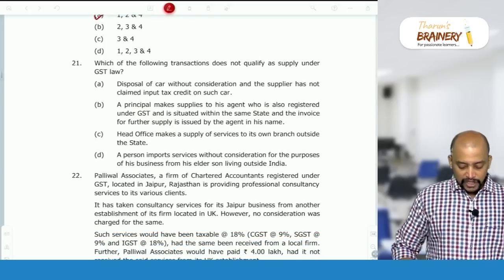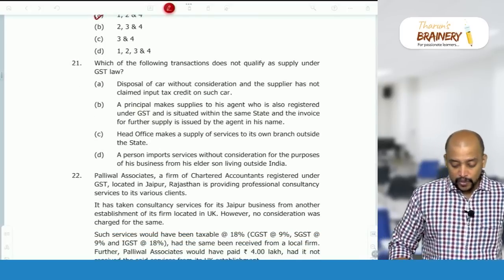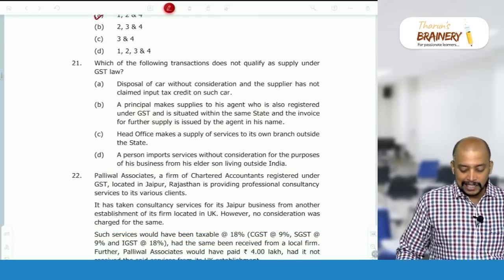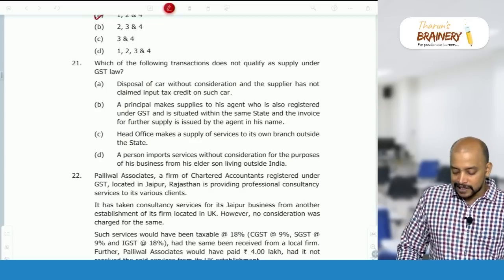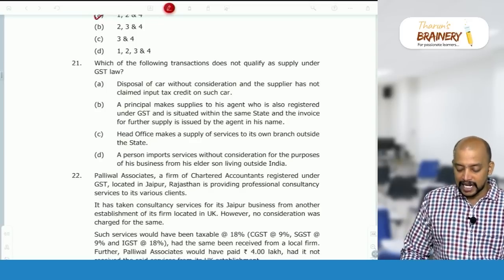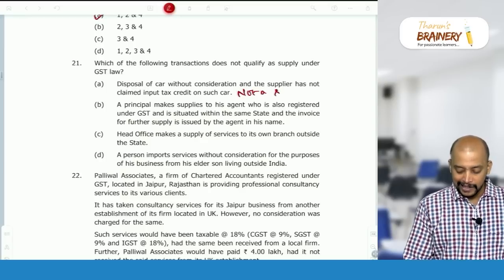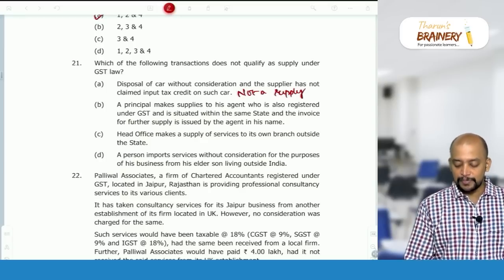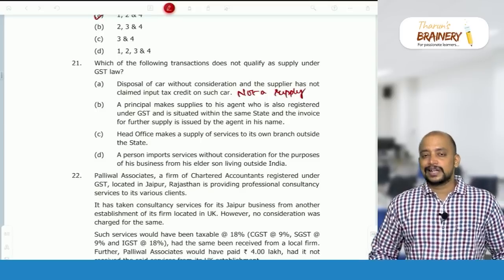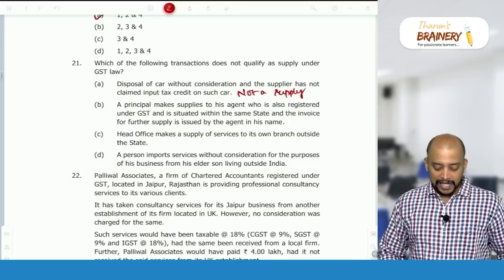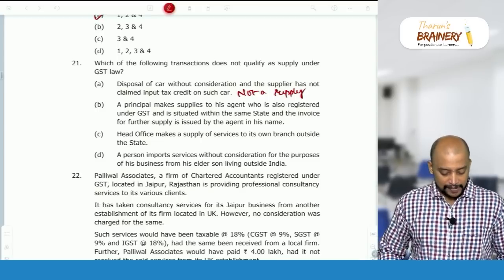Then, which of the following transactions does not qualify as supply under GST law? Disposal of a car without consideration, where the supplier has not claimed input tax credit on such car, is not a supply. It is not a supply because disposal of a business asset without consideration is a supply only if ITC was availed. Here ITC is not availed, so it is not a supply.